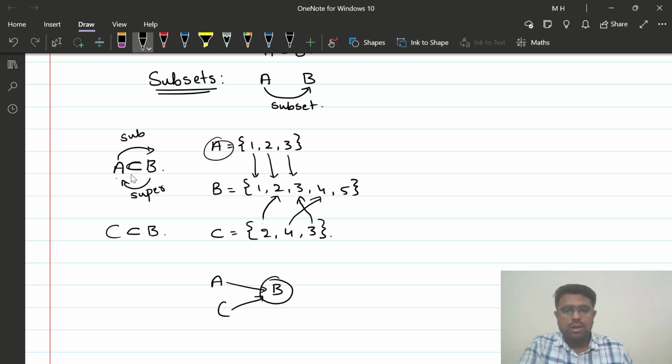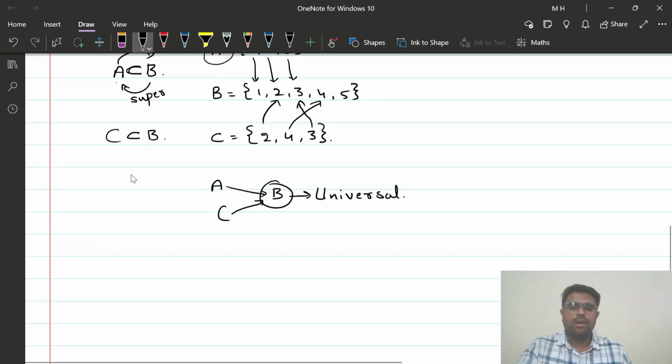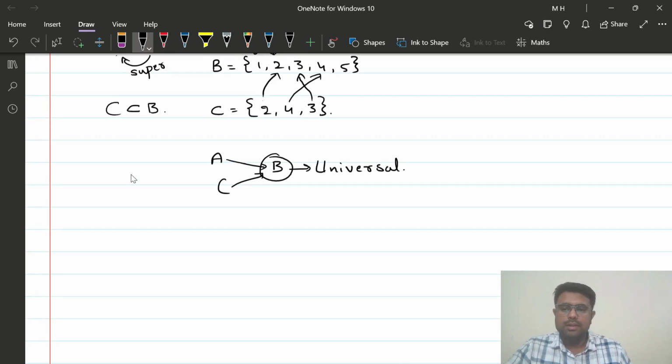So such a set is called the universal set. If I have to give you one more example, let us say set X equals {a, e, i, o, u}, that is the set of all vowels in the English alphabet. The set Y equals {b, c, d, f, and so on up to z}, the set of all consonants.